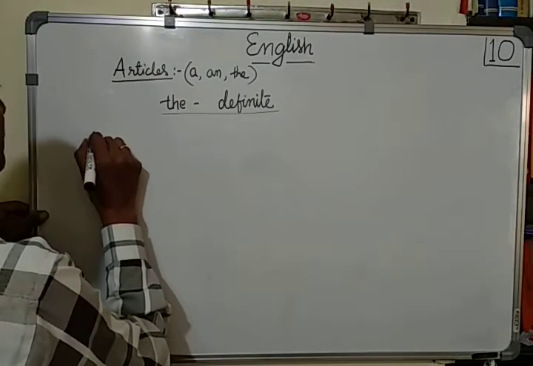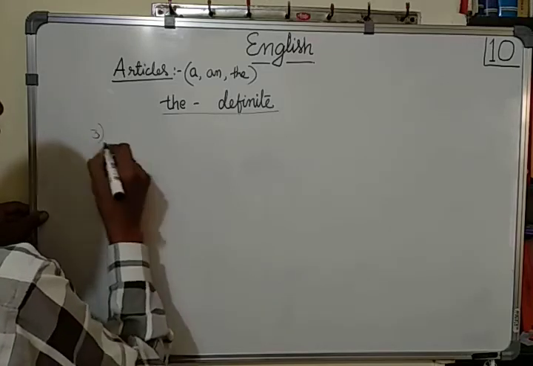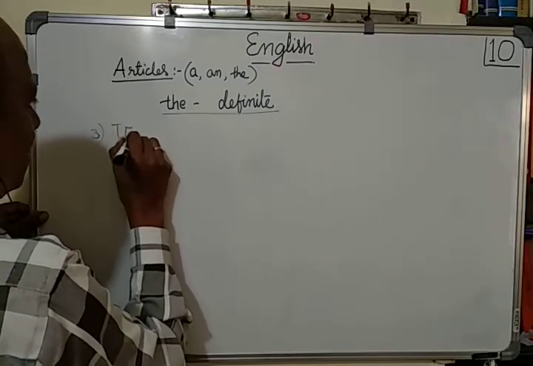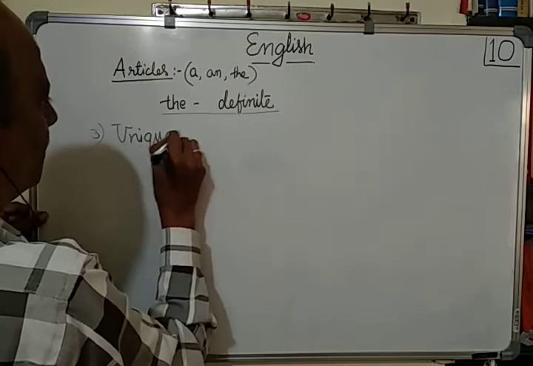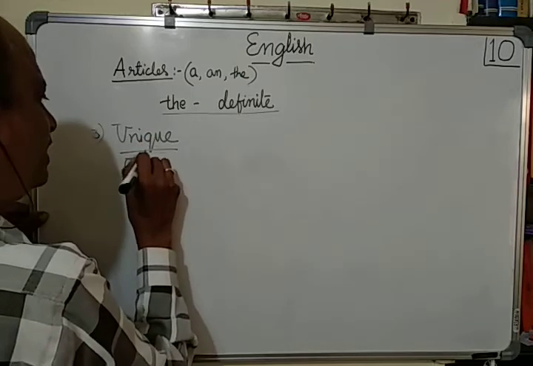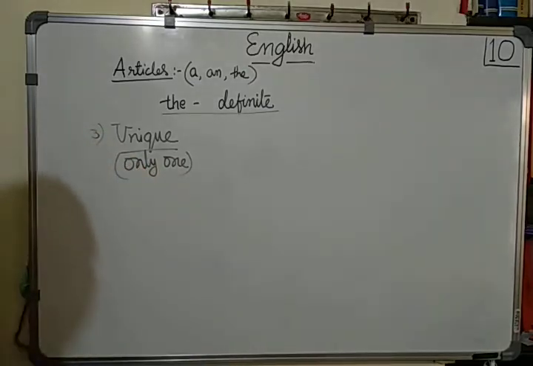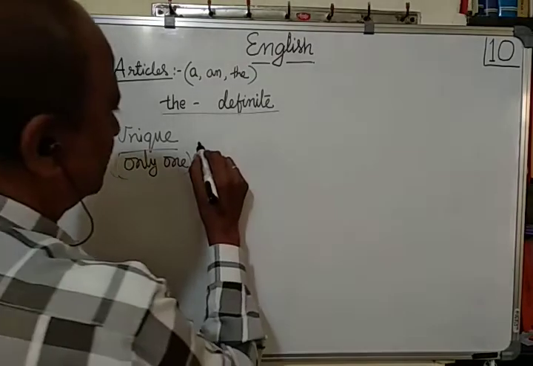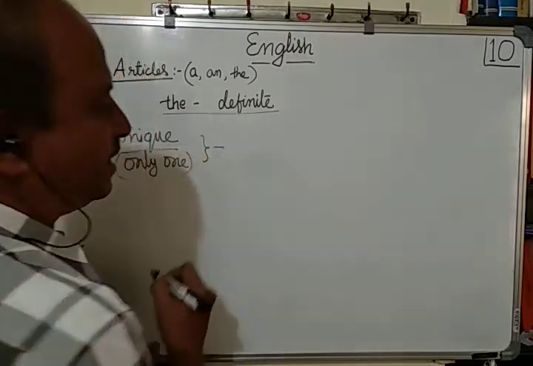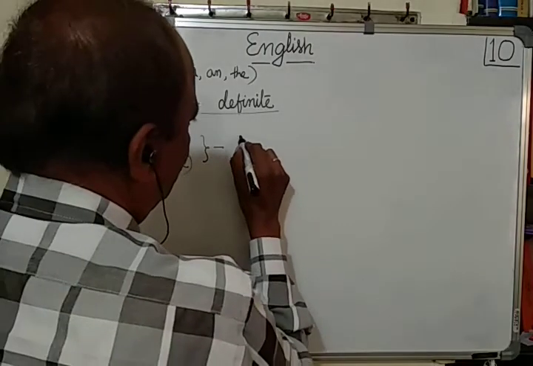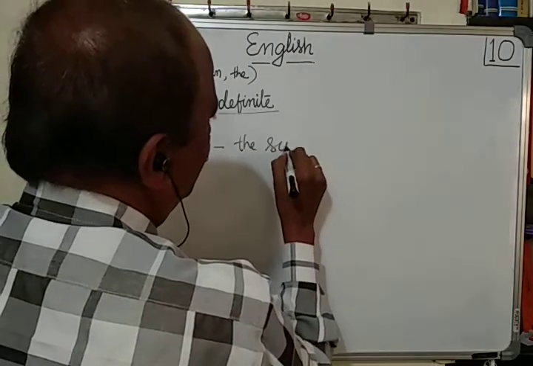Now, the third point is, thirdly, when it is unique. Unique means only one in the world. Which is the only thing in the world? The sun.